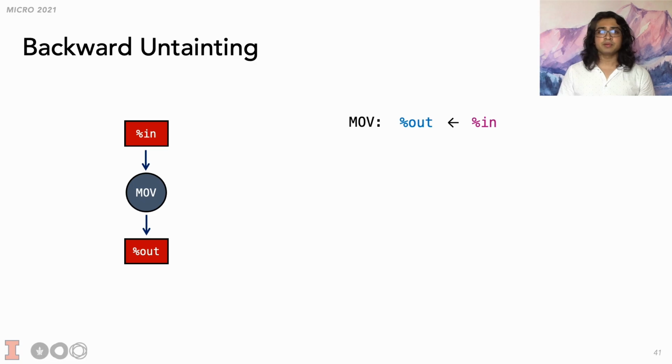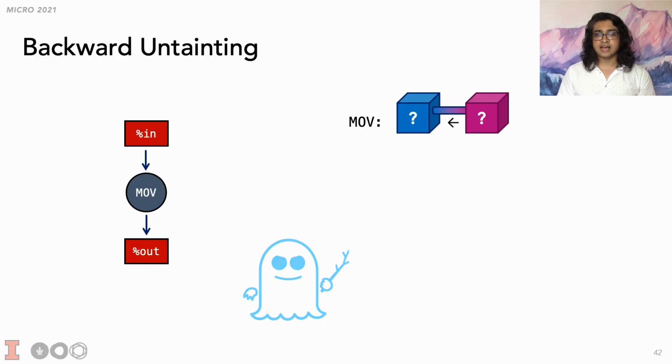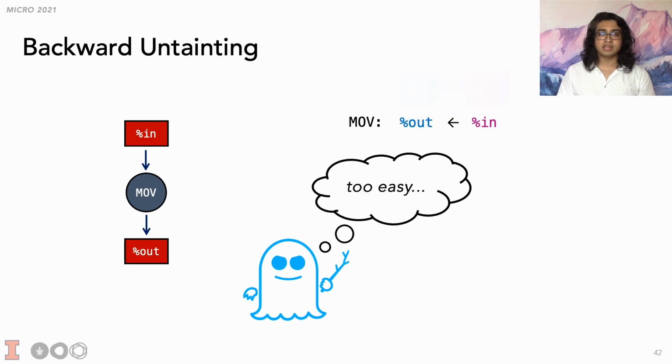It's possible to propagate untaint backwards as well. Consider the case of a simple move operation. All this does is take an input register and copy its value to an output register. We know that whenever the attacker learns the output, they trivially learn the input. Thus, whenever the output is untainted, the input can be untainted as well.